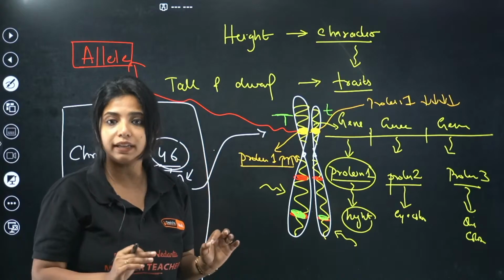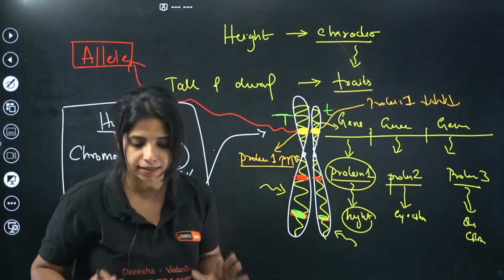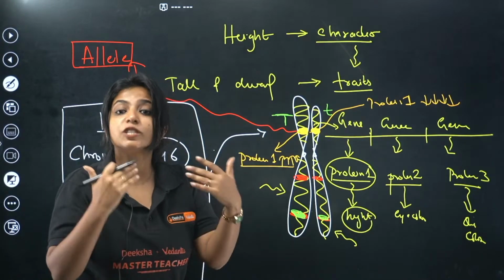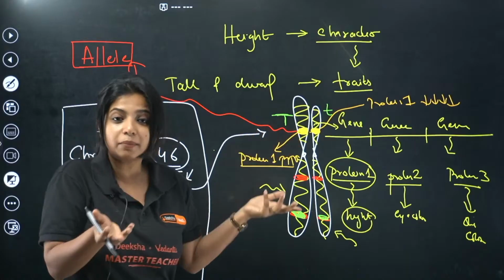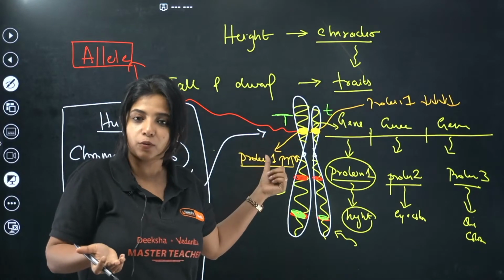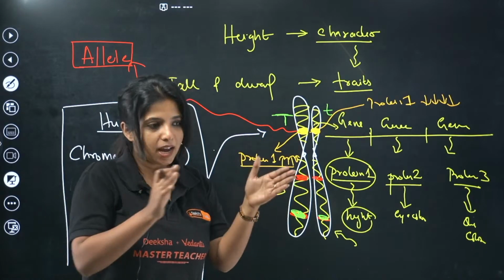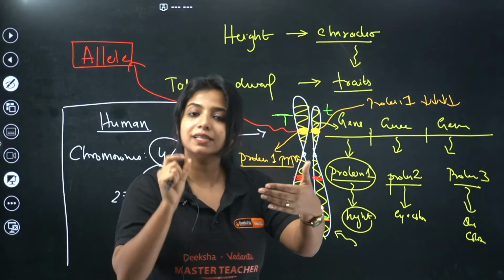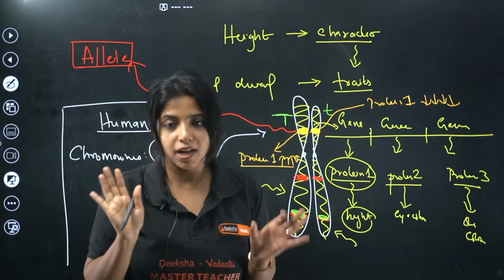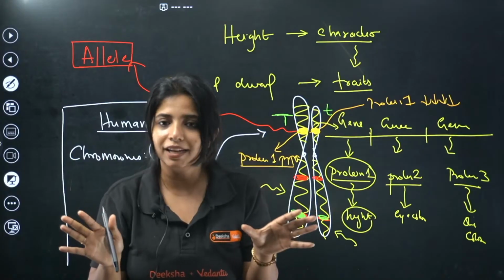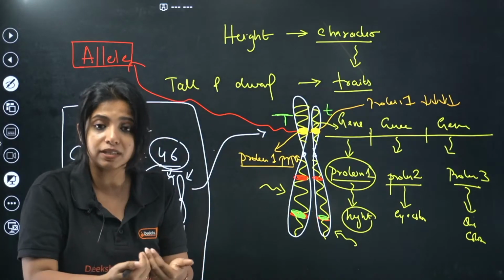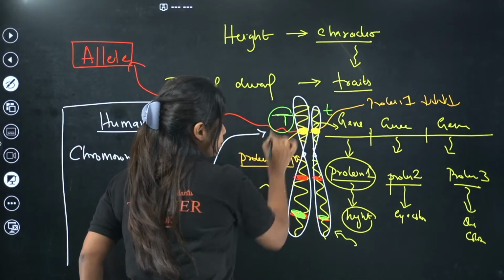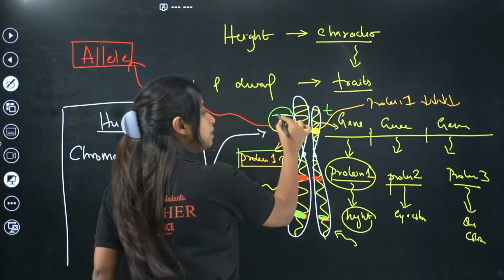Over here, who is going to express itself? Which one will be able to express itself? Both of them are expressing themselves, because this is coding for more protein and this is coding for lesser protein. The protein being produced is lessened, it's producing only a little amount of protein, but both of them are producing something, right? Which one will show more of its effect? Obviously this one, because it is producing more protein, it will be showing its effect.